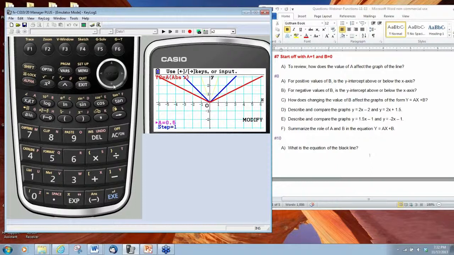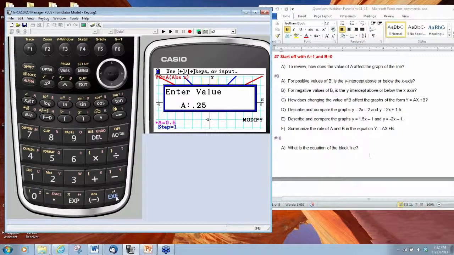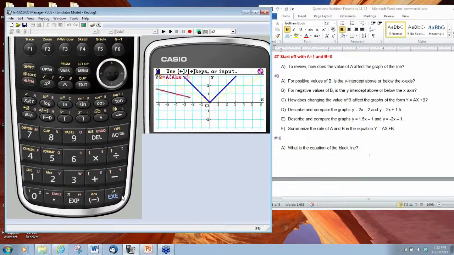So if I were to make it negative 0.25 or negative 1/4, it gets wider still. So what's happening is the value of A is going to do something to the way the function opens up. How we can make the parent function narrower, or how we can make it wider.